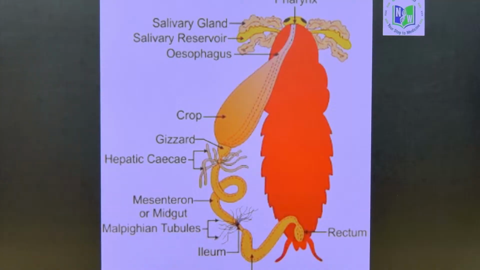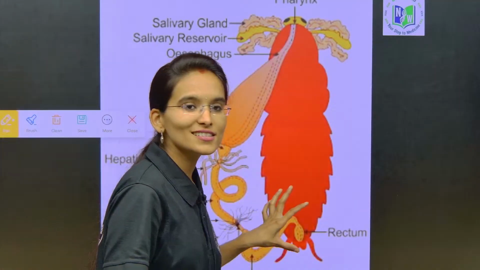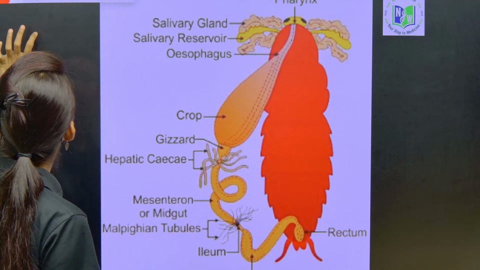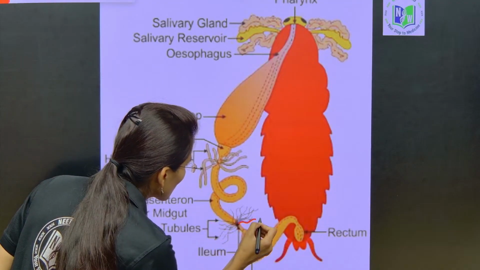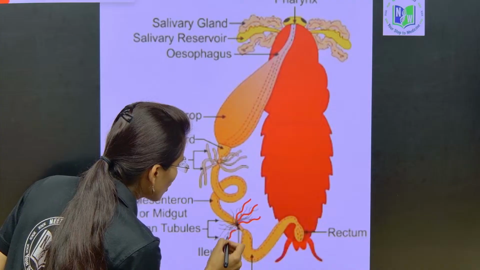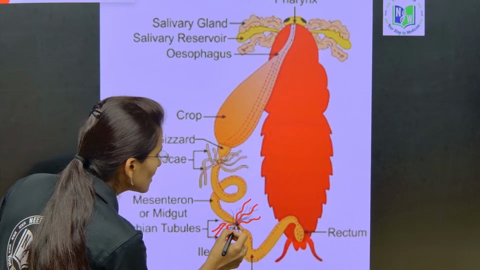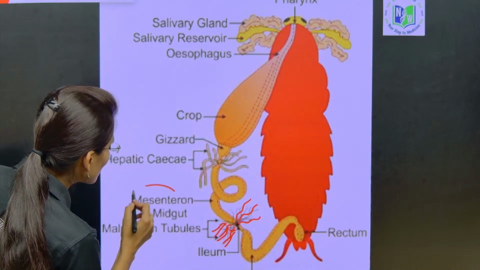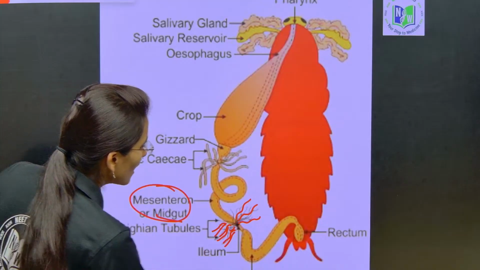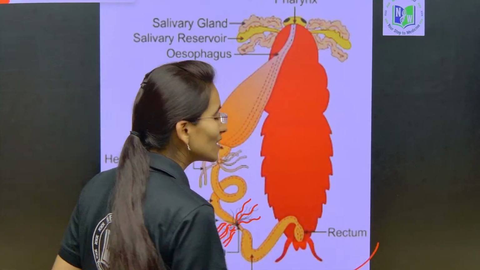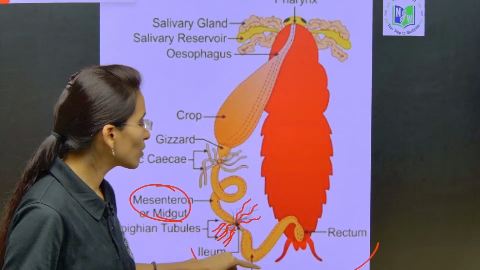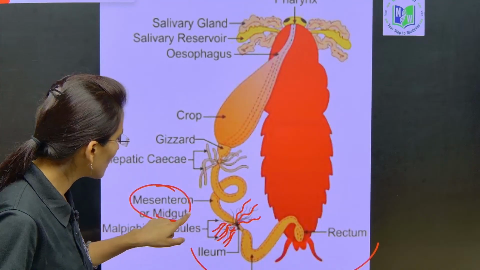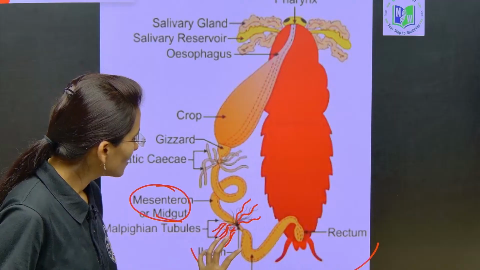Just focus on this diagram itself, it is a very easy concept my dear students. Where can we find the Malpighian tubules? Can you see the red colored structure I am drawing here? Nearly 100 to 150 Malpighian tubules are present in the region between the midgut and the hindgut. The hindgut has the ileum, colon and rectum. These Malpighian tubules are present at the end of the midgut and the starting point of the hindgut.